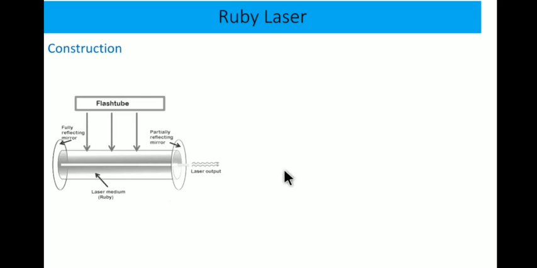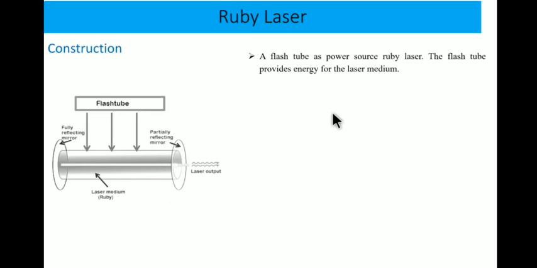The Ruby laser was first built by the scientist H. Maiman in the year 1960. The Ruby laser consists of three parts: the active medium, the optical cavity, and the energy source. The Ruby laser is also called a solid state laser. Now we will take the construction first.